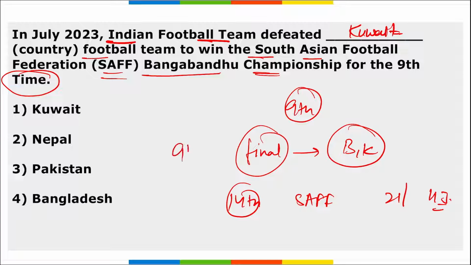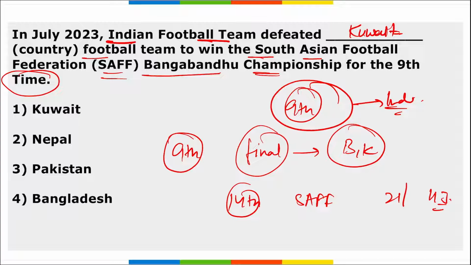And it is the 9th time that India has won this title, and it is the second consecutive time after it won the 2021 SAFF Championship that was held in Maldives by defeating Nepal. So it is the ninth time that India has won this SAFF Bangabandhu Championship. So the correct option here becomes option 1.